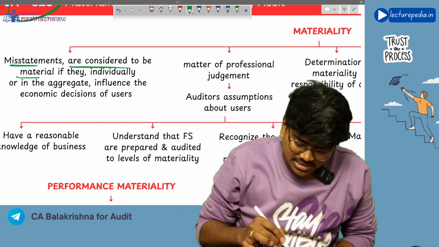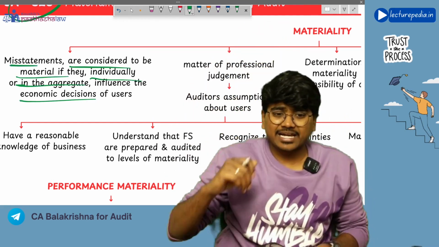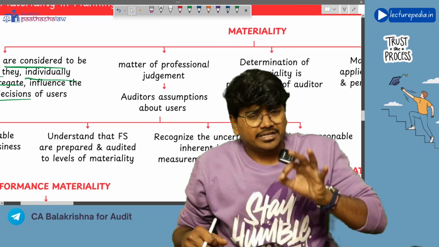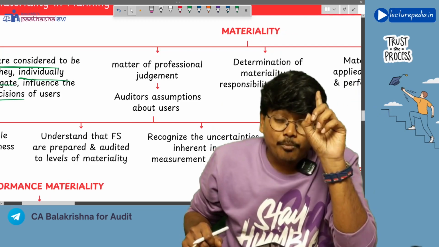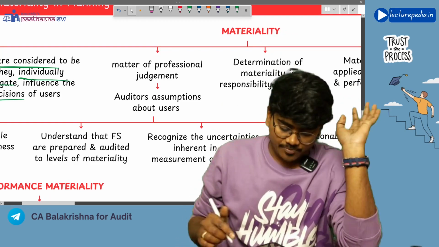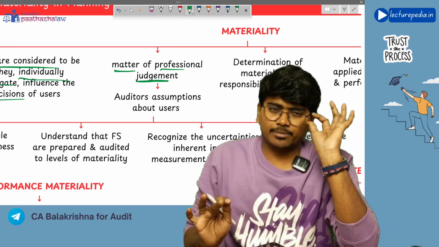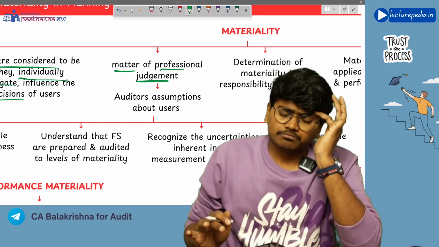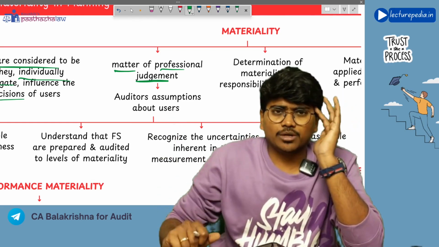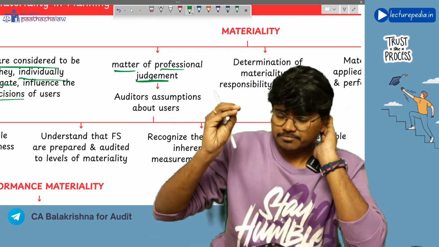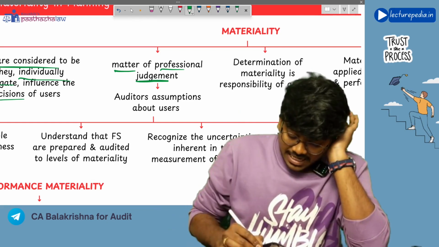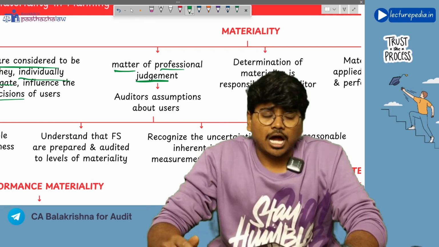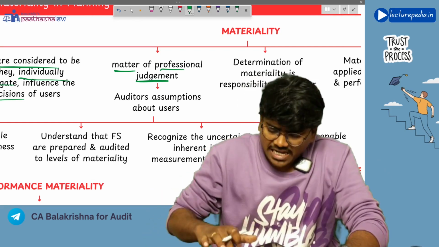So misstatements are considered to be material if they individually or in aggregate influence the economic decision of the users. And of course, determining the materiality is a matter of professional judgment. I will also tell you why it is a matter of professional judgment while discussing the formula for materiality.